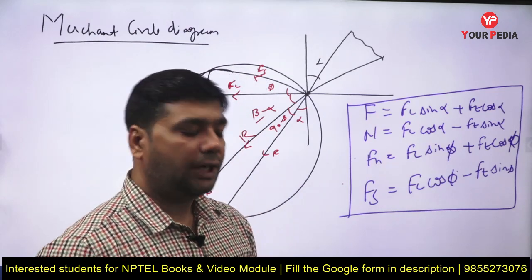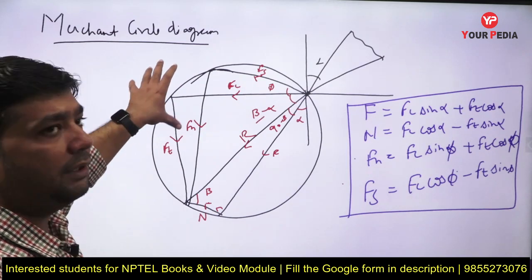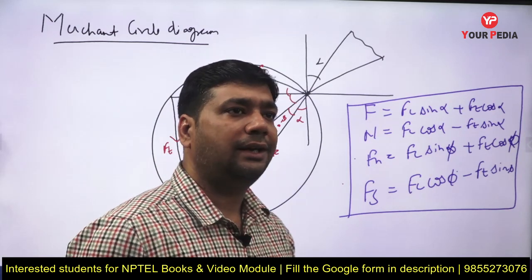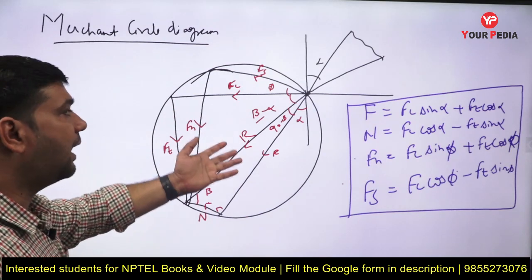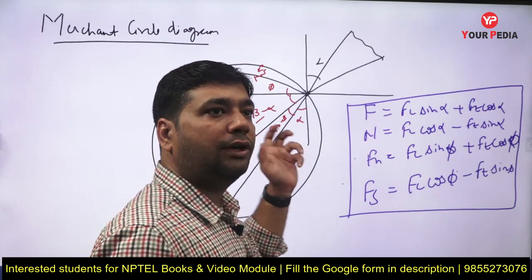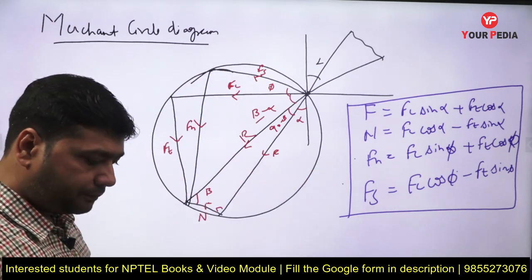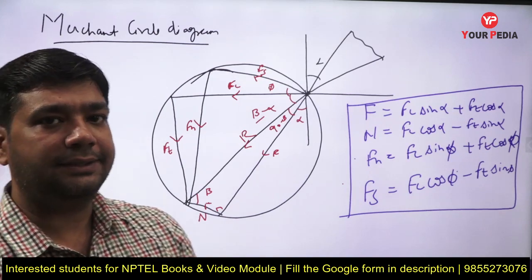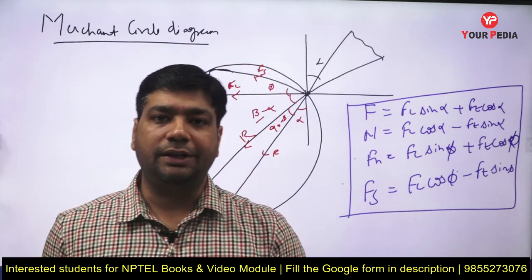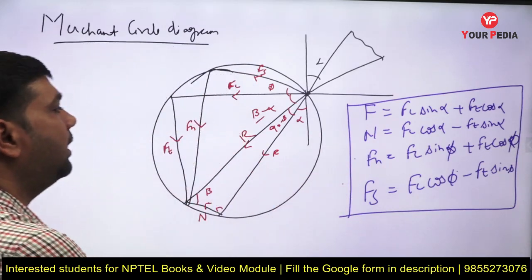So whenever you have the values of Fc and Ft, don't use the Merchant circle diagram. It will make the question a little difficult. Find R first, then calculate whatever angles are not given, and then find the other forces. When Fc or Ft values are not given, always use the Merchant circle. This is a short trick to solve the question in minimum steps.